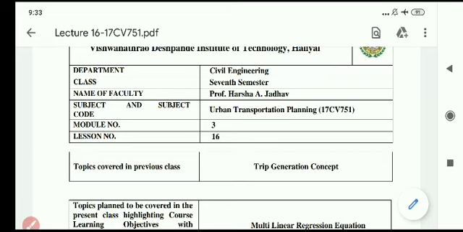The best examples of home based trips are trips generated from home or residence to the college, to the office, or to any park or cinema theater.